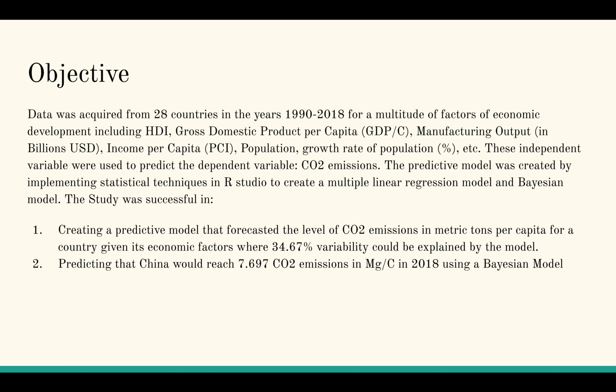After compiling and cleaning the data in Excel, I then inputted the data as data frames into RStudio, where I further refined it in order to run statistical tests and create two types of predictive models: a multiple linear regression model and a Bayesian model. The study was successful in creating a predictive model that forecasted the CO2 emissions in metric tons per capita for a given country with those independent variables, predicting that China would reach 7.697 metric tons per capita of CO2 emissions, while the actual emissions were 7.95 metric tons per capita. This confirmed that the model was significant and the study was successful.